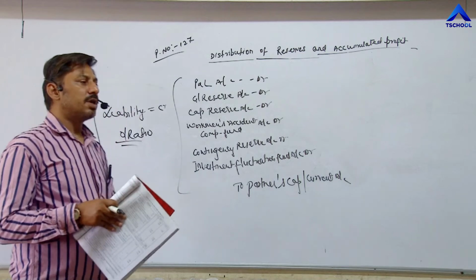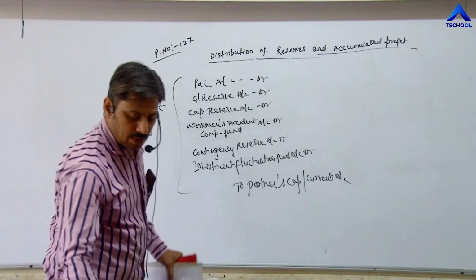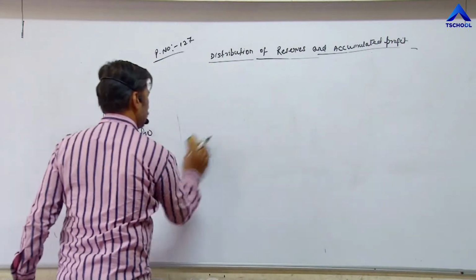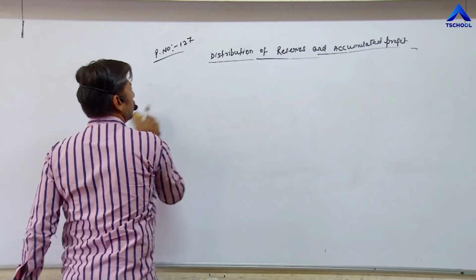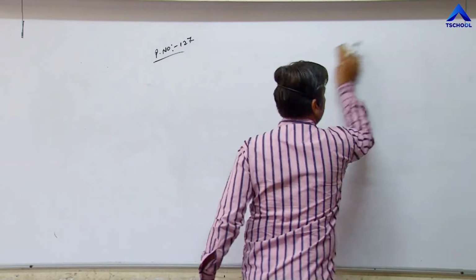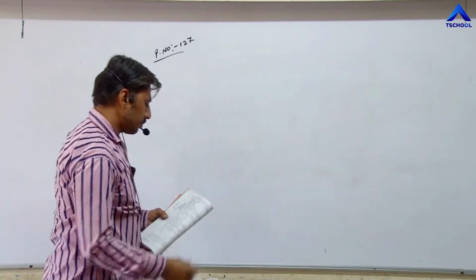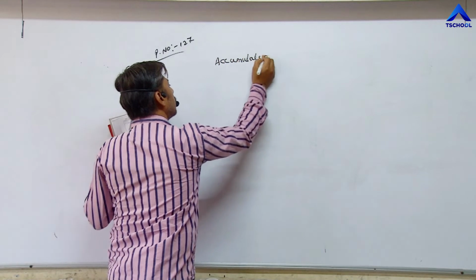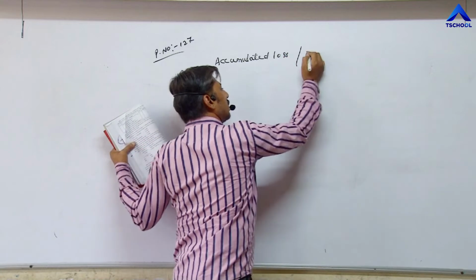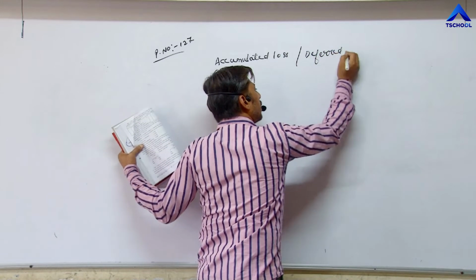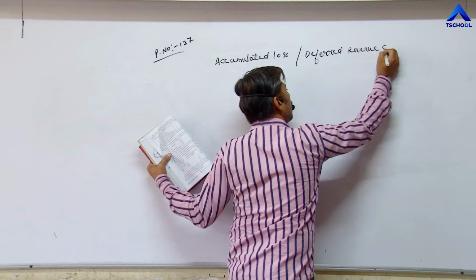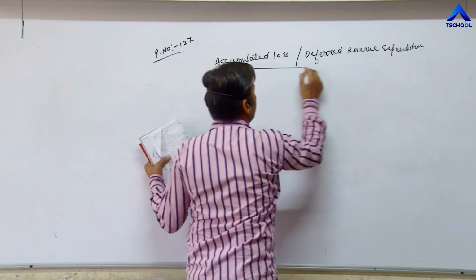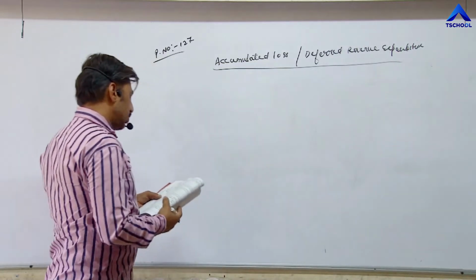Now we are talking about accumulated loss, or deferred revenue expenditure. Accumulated loss or deferred revenue expenditure.